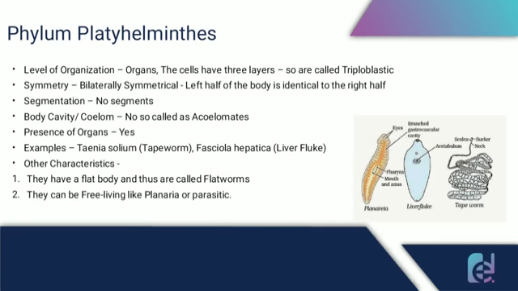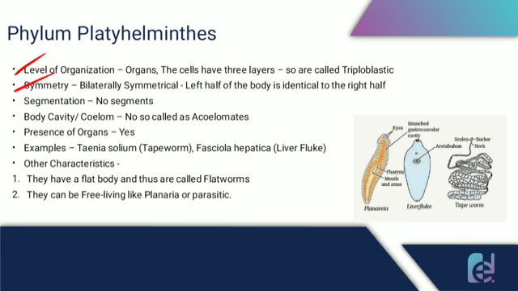And the next phylum is phylum Platyhelminthes. They have an organ level of organization, and the cells form three layers. That is why they are known as triploblastic organisms. Then their body is bilaterally symmetrical. That is, if the body is divided into two halves, then the two halves are symmetrical to each other, or the left half of the body is identical to the right half.